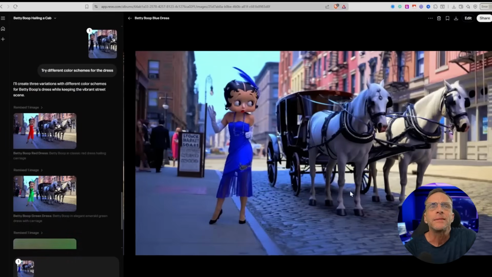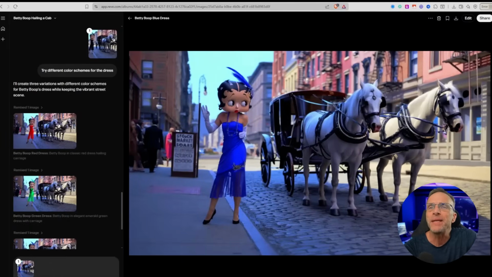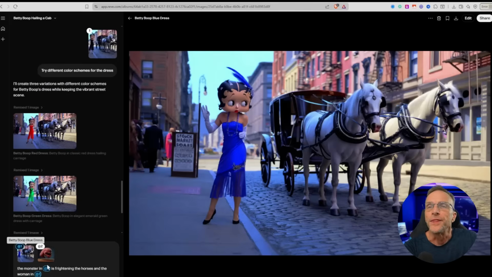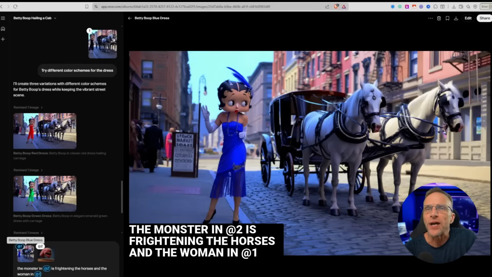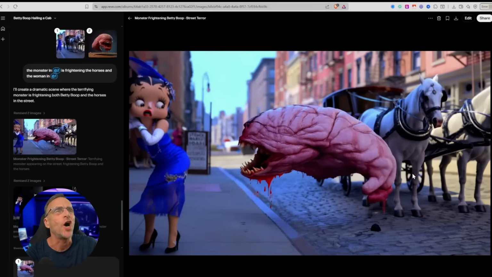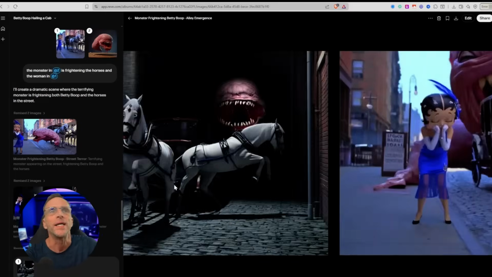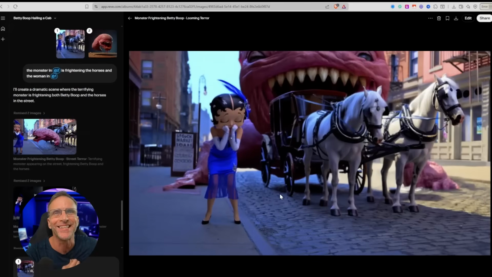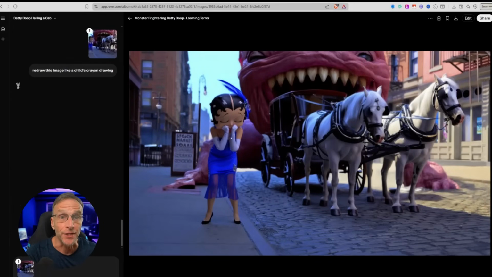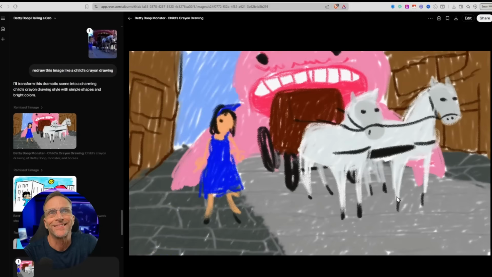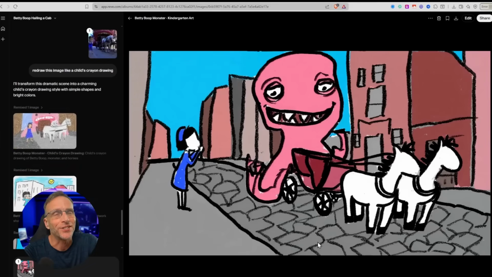Red, green, blue. Let's drag this picture of a meat monster into the scene and say, the monster in image 2 here is frightening the horses and the woman in image 1. Oh, yes. Oh, yes. Oh, yes. Oh, yes. Oh, man. And finally, redraw this image like a child's crayon drawing. I mean, come on. That's just good stuff.